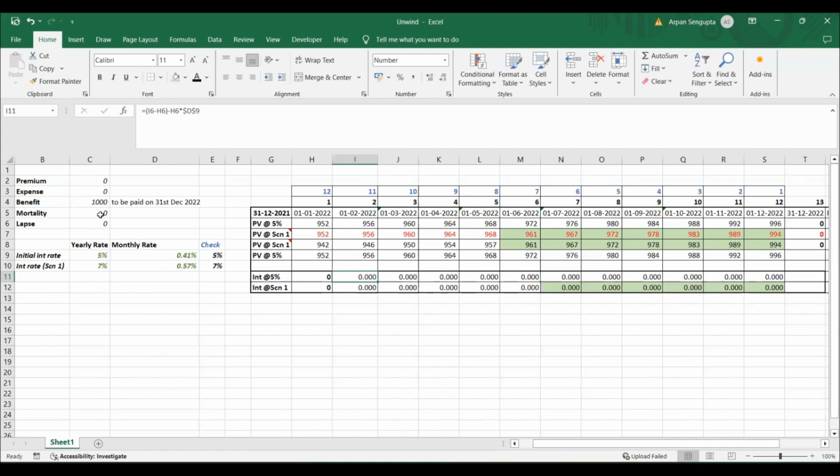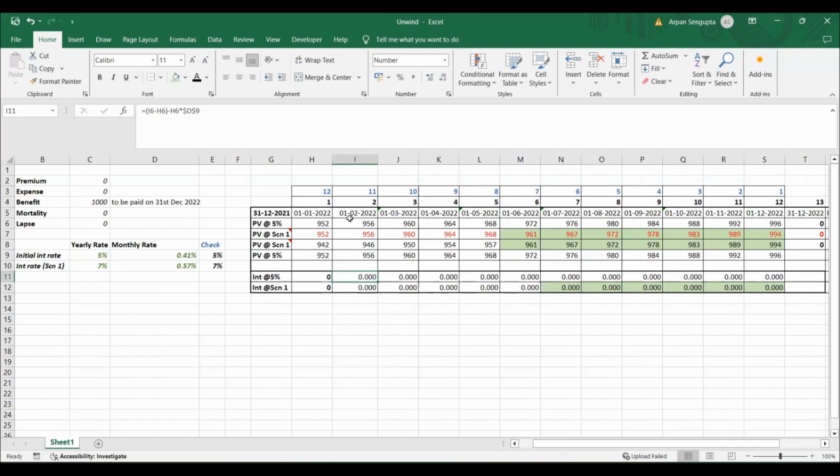That is why it is called unwind. Only when the impact change is because of interest rate or discount rate, then only it is called unwind, right? Otherwise, it is unwind plus something else. If the modality also changes, then it is unwind plus something else. In this case, nothing is changing, so this is unwind. Now, how to understand unwind?